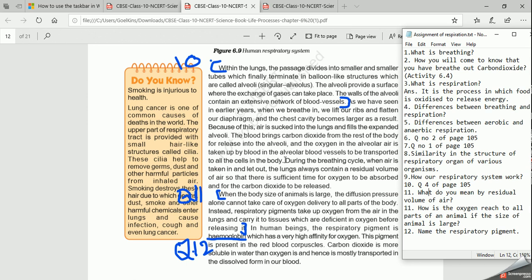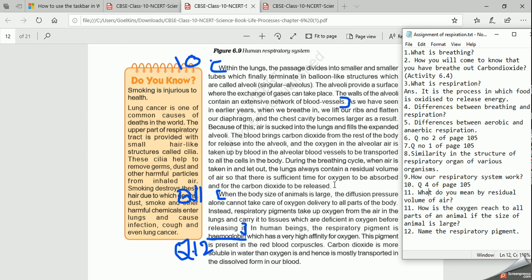So it prevents the collapsing of the lungs, because it will give you the time for exchange of gases. When the lungs contain this amount of air, that is called residual volume of air, so that there is sufficient time for oxygen to be absorbed and for the carbon dioxide to be released.